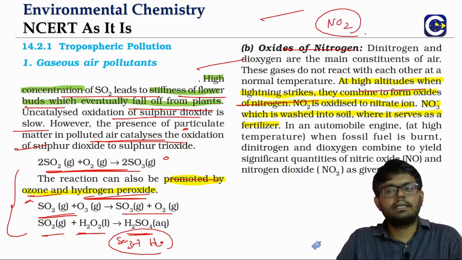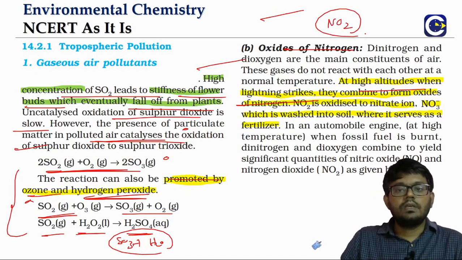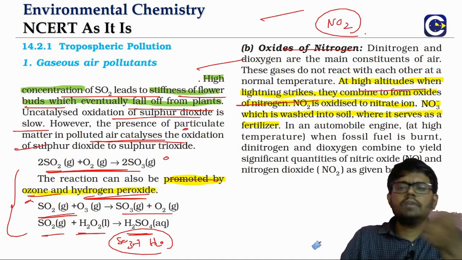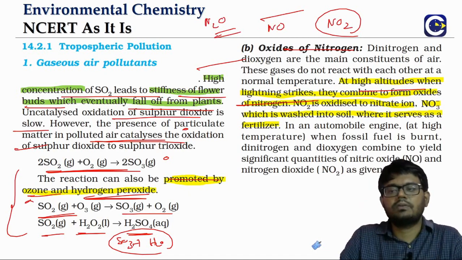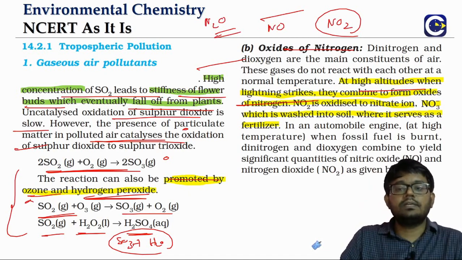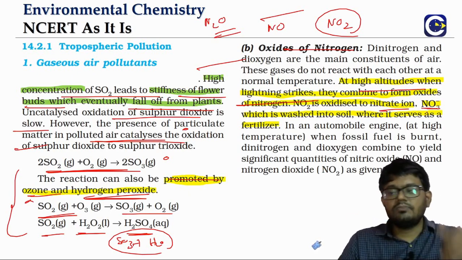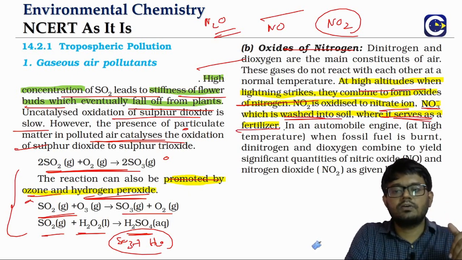NO2, nitrogen dioxide, is one of the oxides of nitrogen. We also have nitric oxide and nitrous oxide, and all of these are oxides of nitrogen. The NO2 can further get oxidized into nitrate ion, NO3 minus. This will be washed into the soil where it will serve as a fertilizer.